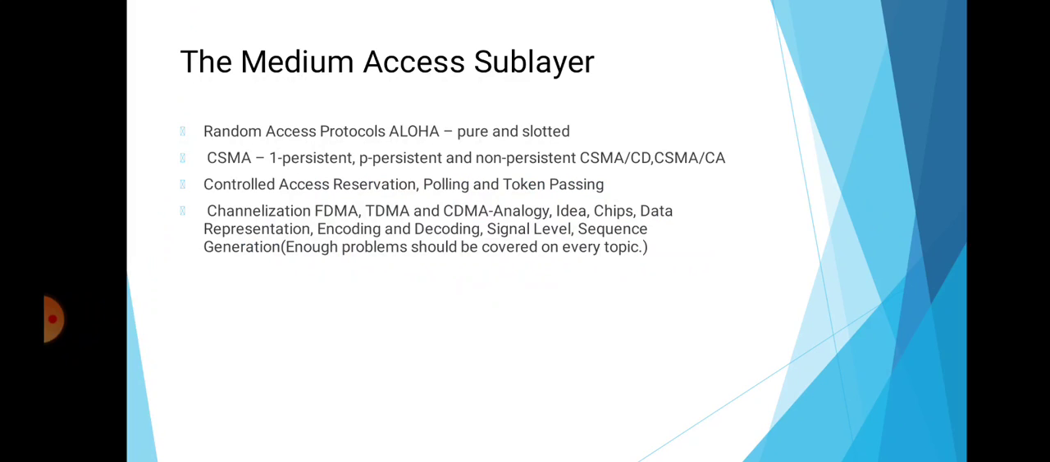First one is the random access protocol: ALOHA, pure and slotted. Then second is CSMA: one-persistent, p-persistent and non-persistent, CSMA/CD and CSMA/CA. Then controlled access: reservation, polling and token passing, and channelization: FDMA, TDMA, CDMA. Then data representation, encoding and decoding, signal level, sequence and generation.